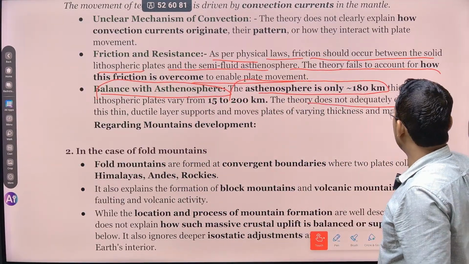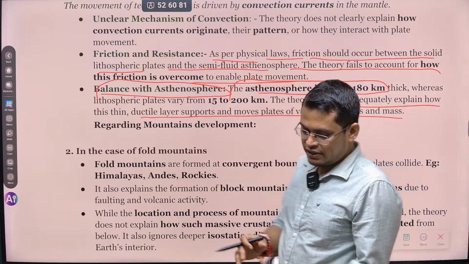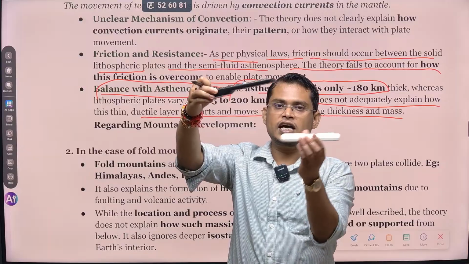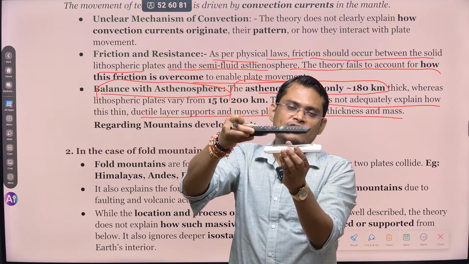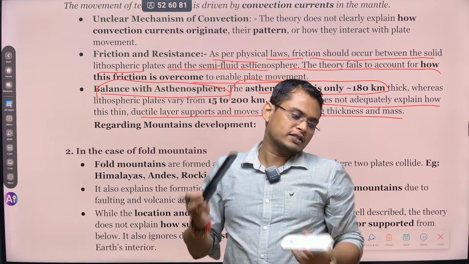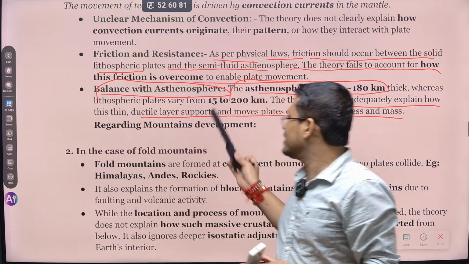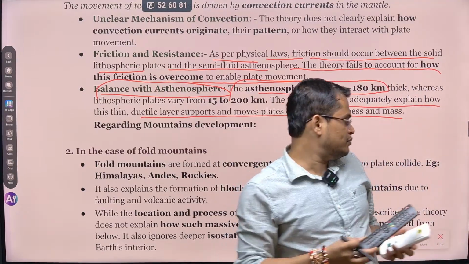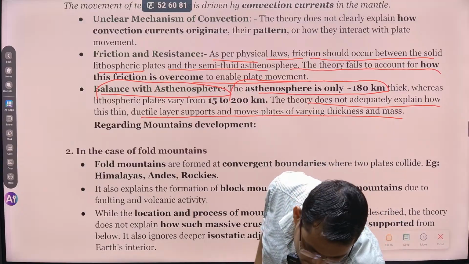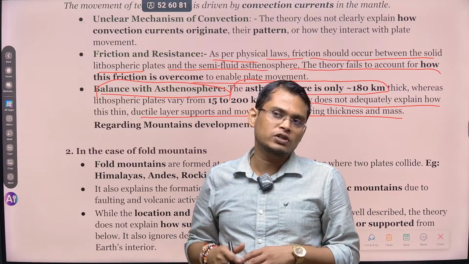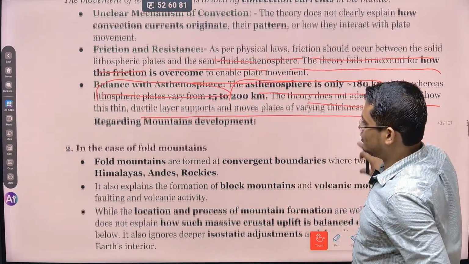The theory does not adequately explain how this thin ductile layer supports moving plates of varying thickness. You can see this is the asthenosphere, and on top of the asthenosphere the lithosphere is moving. The mass of the plates is also varying, and that leads to imbalance. So that might be a problem, and this theory is not able to explain it. If there is no balance, as you may have seen, in a non-balanced state vibration starts, so that also leads to further earthquakes. This theory is not able to explain that also.